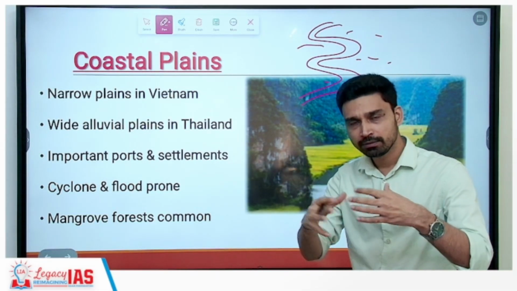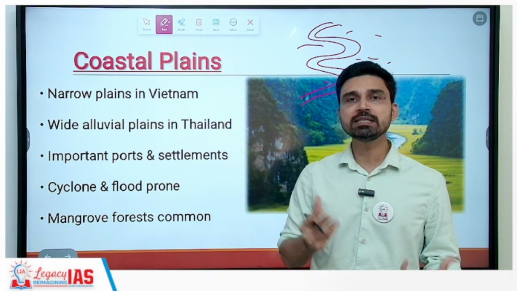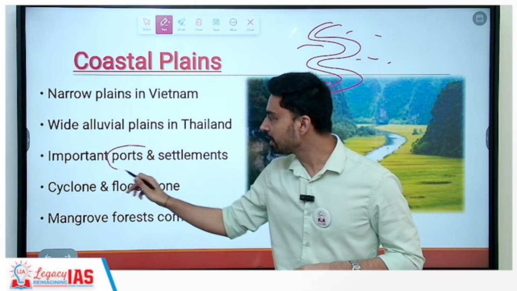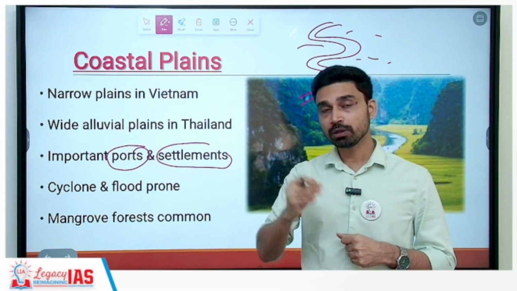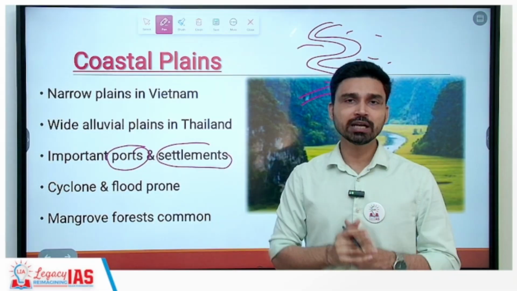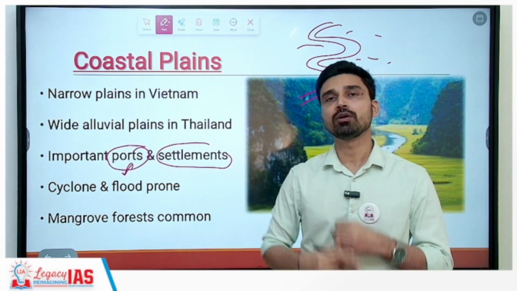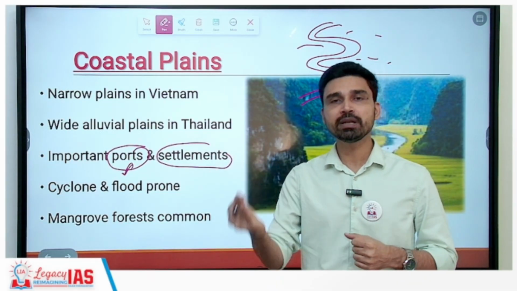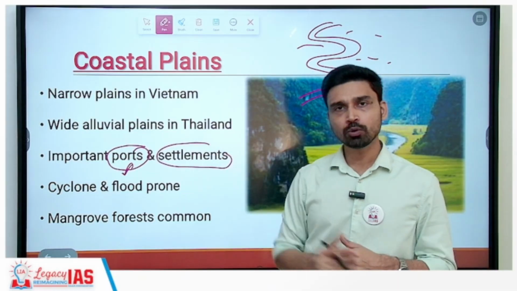Now, because this entire Southeast Asia, as we have seen in the map, is opening toward the seas and oceans, definitely there are a large number of ports and port-based settlements we will find here. Actually, one of the largest cities of each of the countries that are part of Southeast Asia, you will find, is located along the port region. Like Ho Chi Minh, the second important city, the financial city of Vietnam, is located along the port area, the coastal areas.